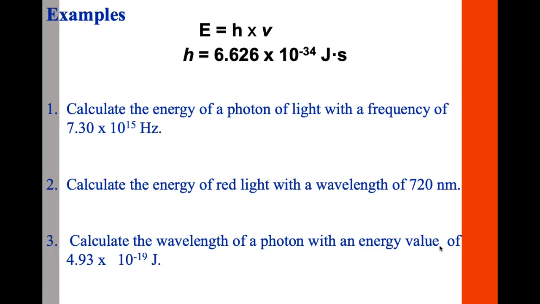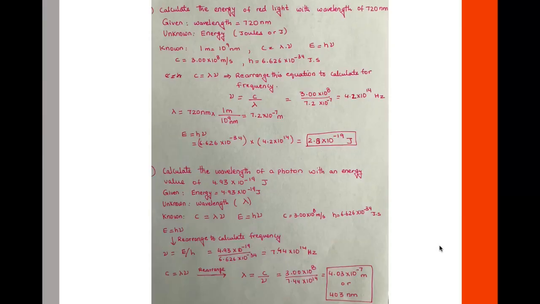Question 2. Calculate the energy of red light with a wavelength of 720 nanometers. This is question 2 for us. We are given the wavelength, which is 720 nanometers. Our unknown is to calculate energy, and the unit for energy is joules. We know that 1 meter is equal to 10 to the power of 9 nanometers.